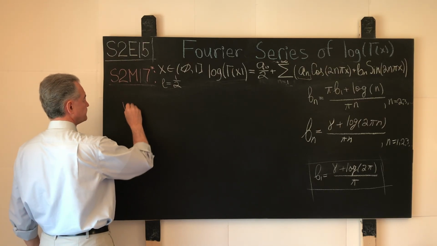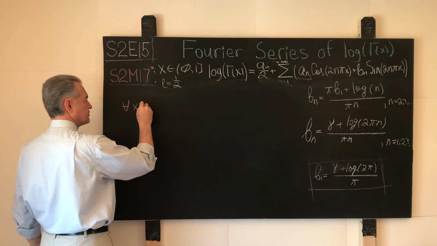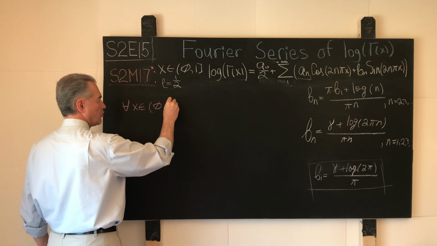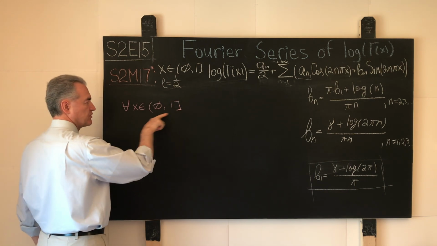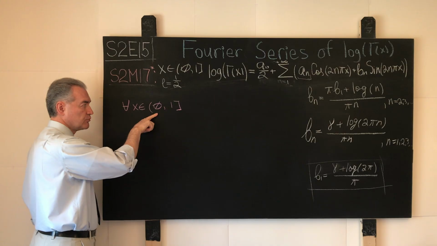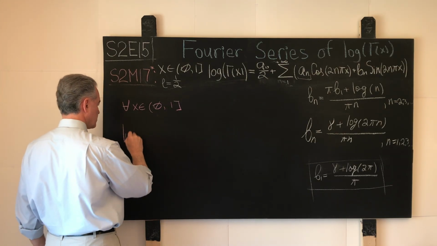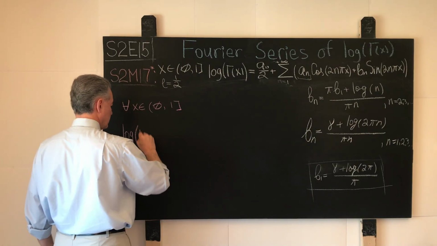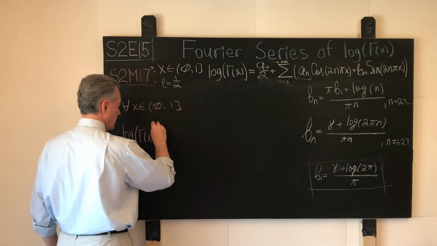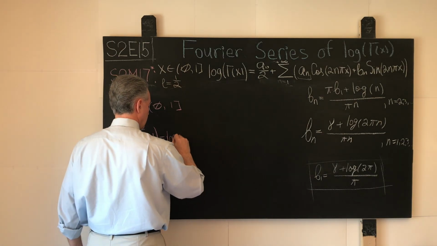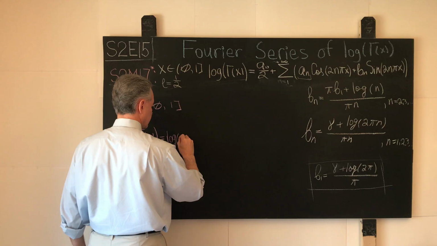So for all real numbers x such that they belong to the clopen subset of real numbers between 0 and 1, 0 being open, 1 being closed, what do we have? We have the natural logarithm of the gamma function of x can be decomposed into the Fourier series as follows.